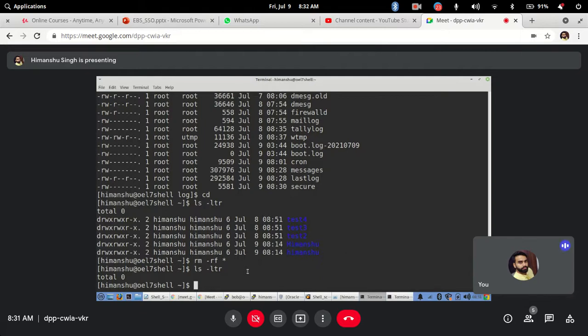Yeah, that was a different command. If you remember, that was rmdir. Rmdir was used to delete an empty directory. Then I told you rm -rf was used to delete non-empty directories. Yesterday we saw that. But here I am using rm -rf star. Star means delete everything inside the present directory. Wherever I am, remove everything. So it will remove all directories, test4, test3, test2, Himanshu and this Himanshu, and whatever content is inside them, it doesn't matter, it will remove everything.